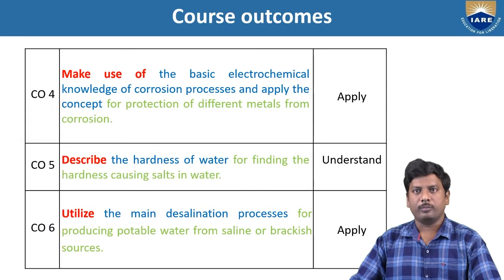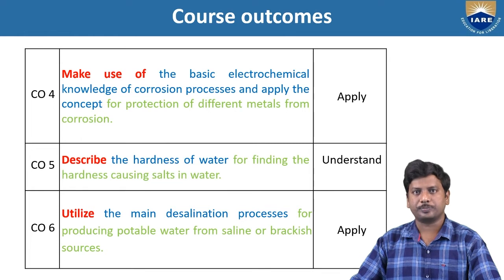Course outcome 4. Make use of the basic electrochemical knowledge of the corrosion process and apply the concept of protection of different metals from the corrosion. Knowledge level is applied. Course outcome 5. Describe the hardness of the water for finding the hardness causing salts in water. Understand level. Course outcome 6. Utilize the main desalination process for producing potable water from saline or brackish sources.